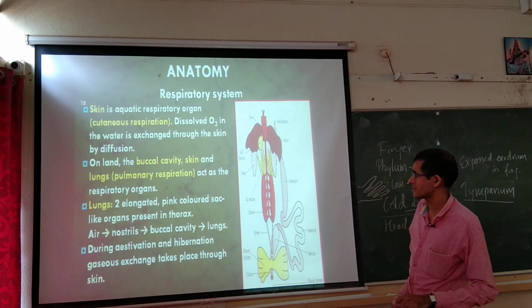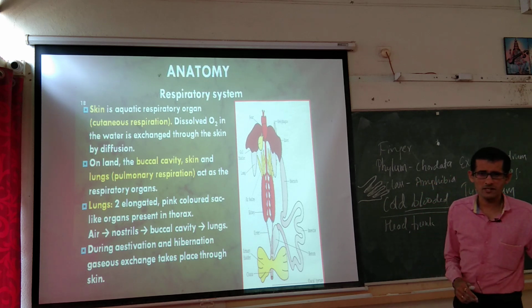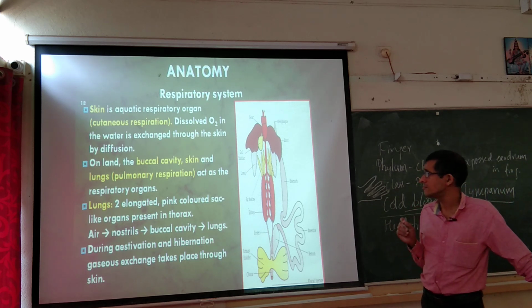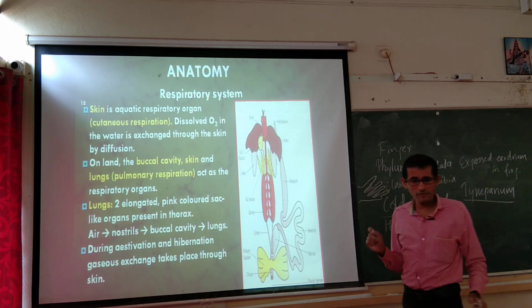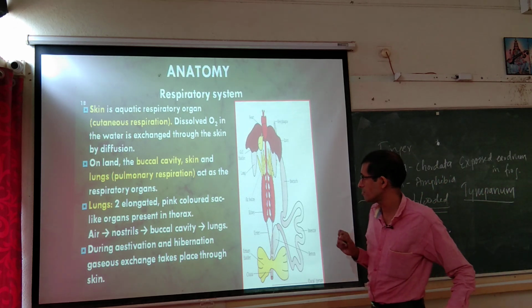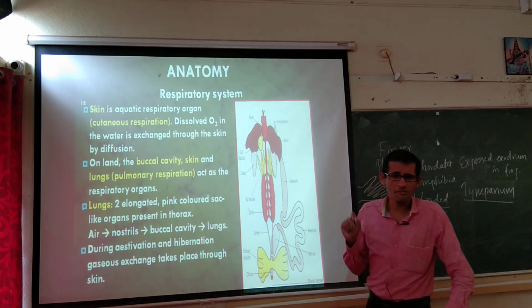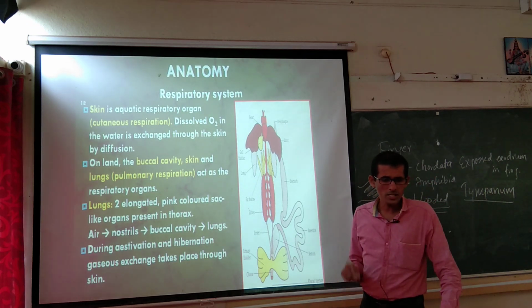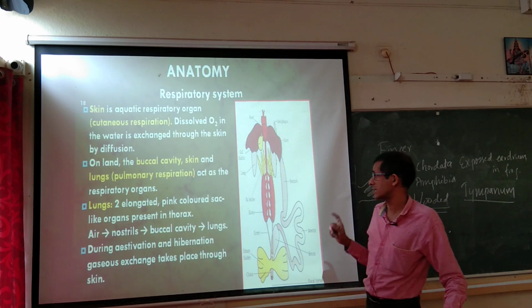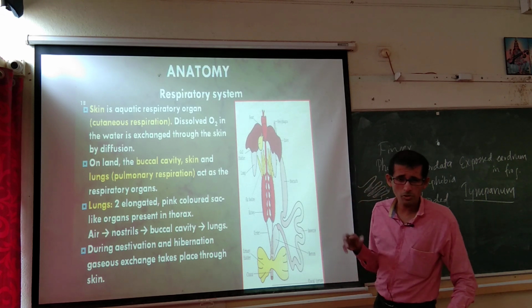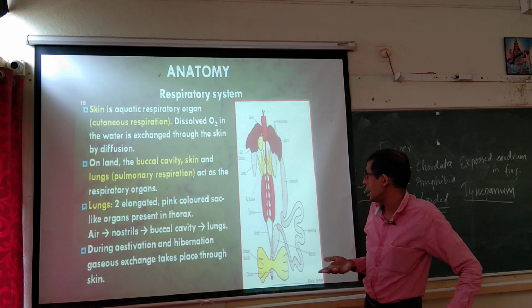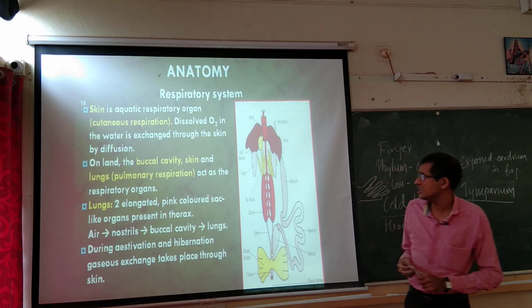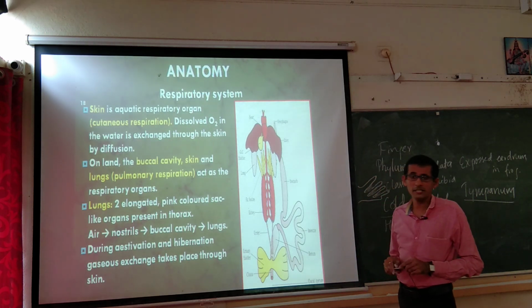Then is the respiratory system. So, if you take the respiratory system, skin is one of the respiratory organs in the aqueous region, means in the aquatic system. When the frog is present inside the water, skin is the aquatic respiratory organ, that is called cutaneous respiration. Through moist skin, exchange of gaseous material will be there, and dissolved oxygen in the water is exchanged through the skin by diffusion.